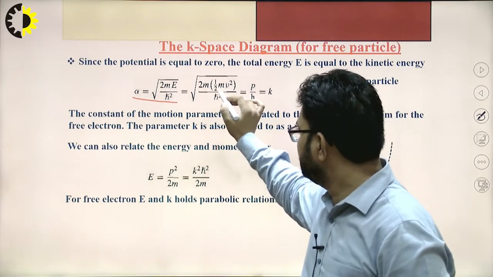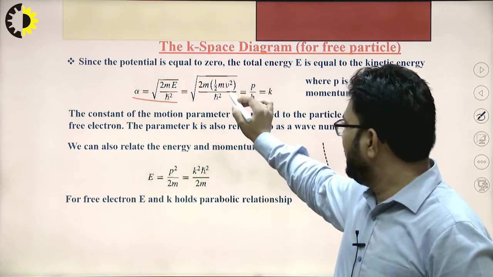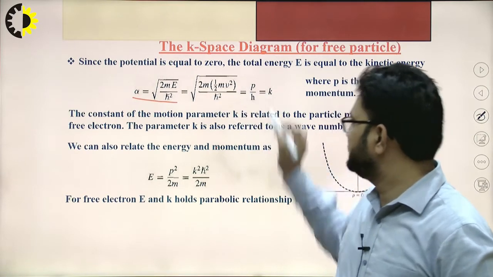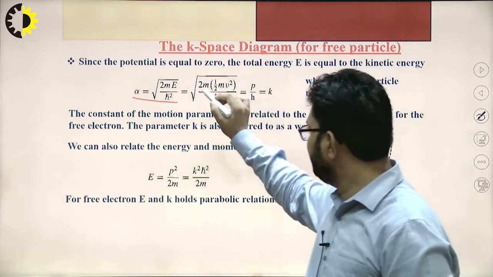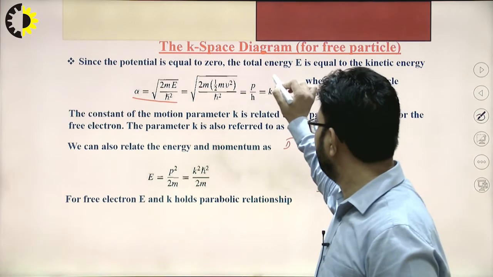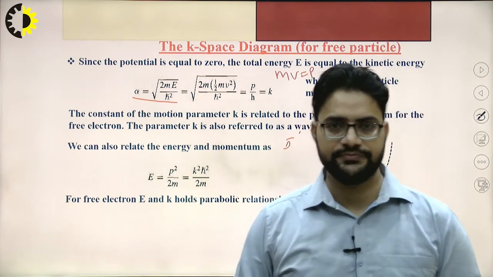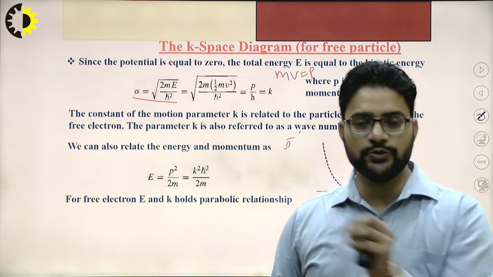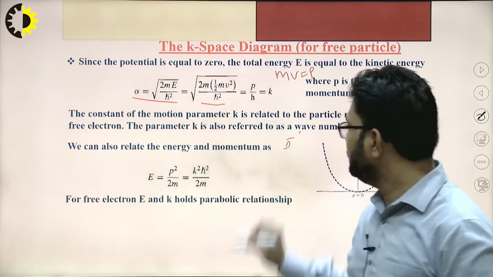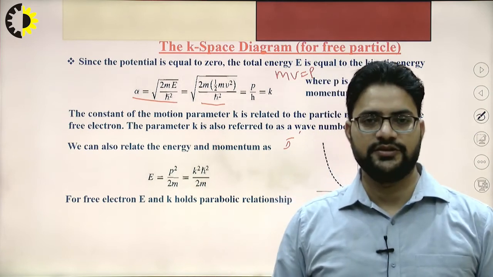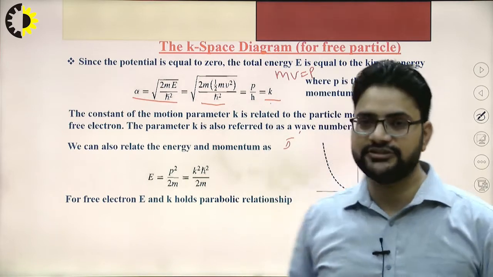If we put this in, we will have the root of m square v square divided by h-bar square. Now this mv is equal to p, that is momentum. If mv is equal to p, then this term can be written as p upon h-bar, which is equal to k. So this alpha value is equal to k, which is equal to p upon h-bar.